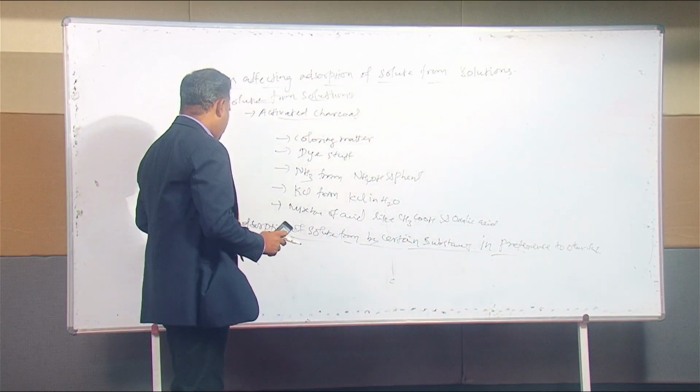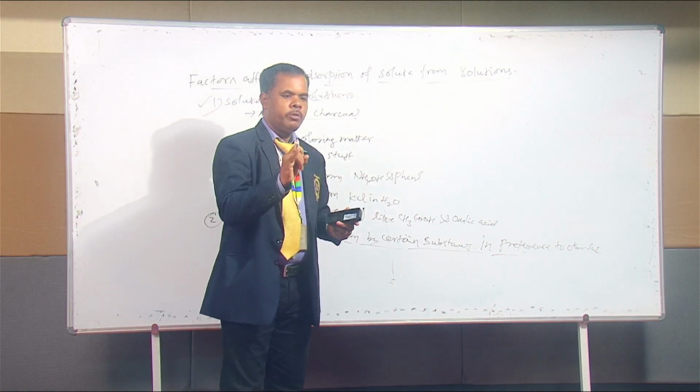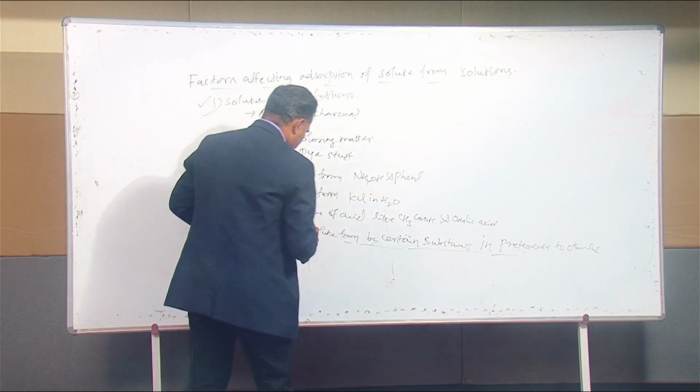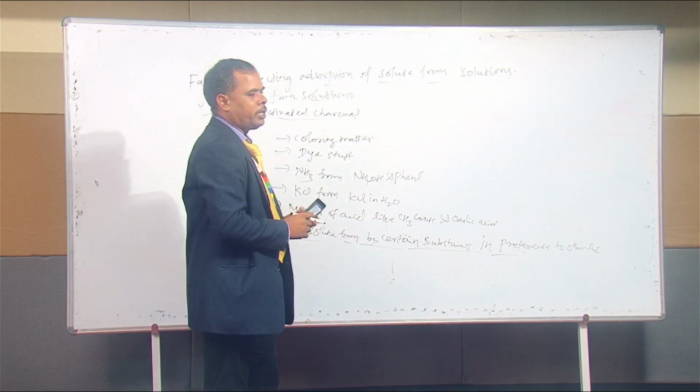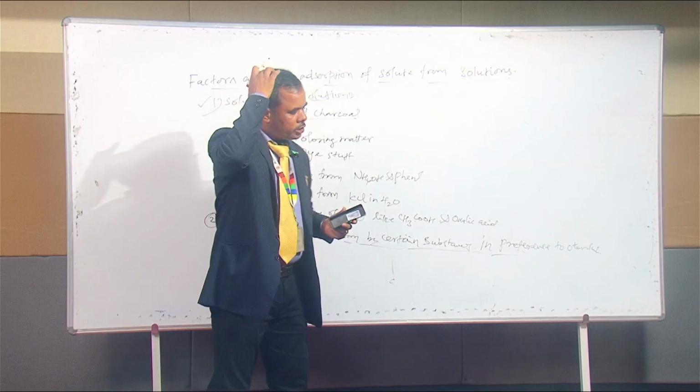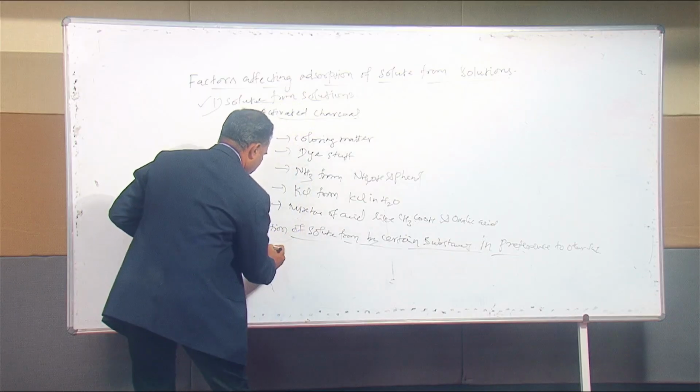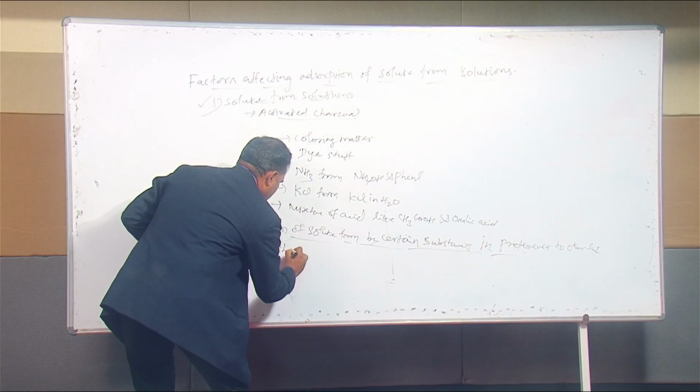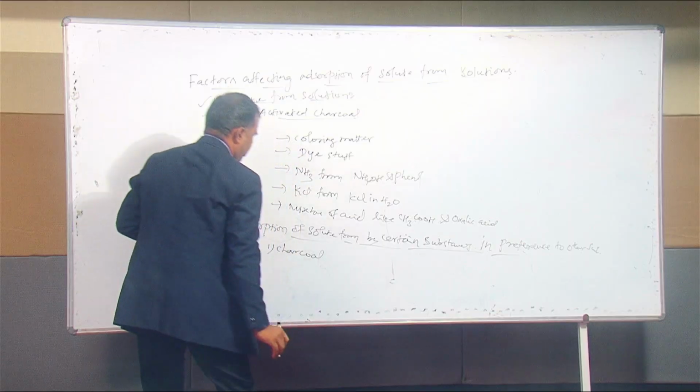For example, here you can use alumina, silica gel, as well as alumina gel, or charcoal. The first one is charcoal, the best example. Charcoal is the best adsorbent.